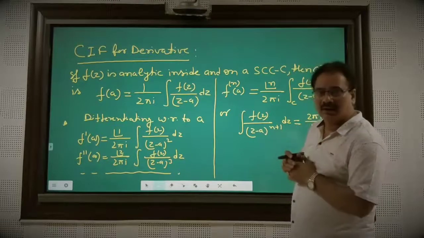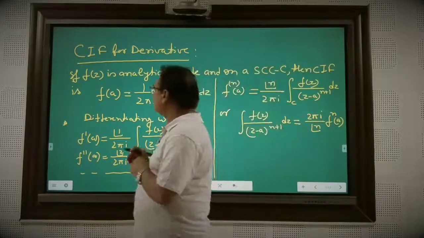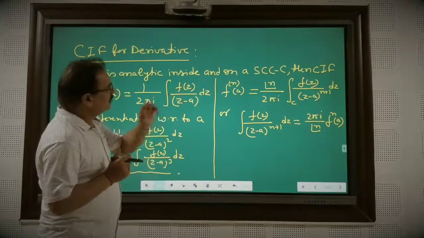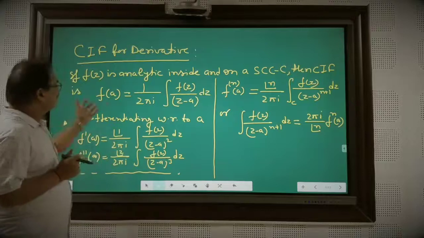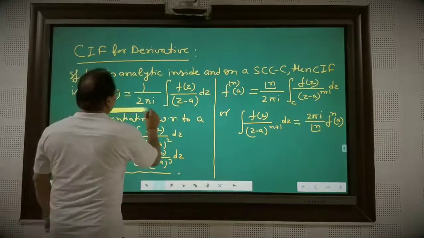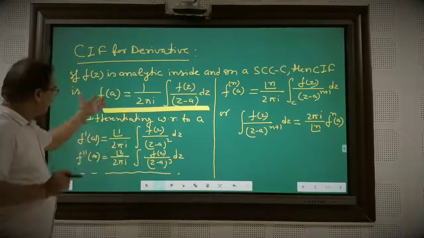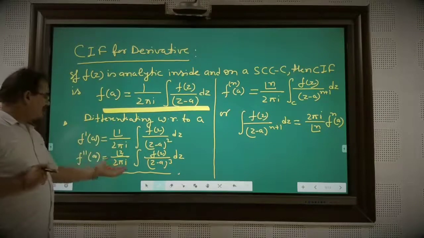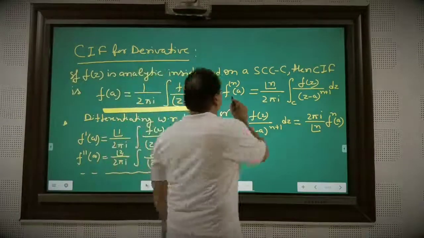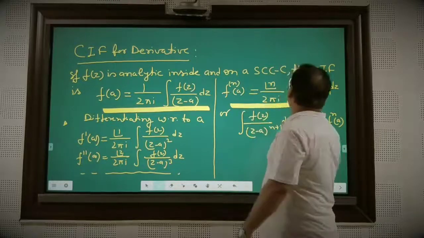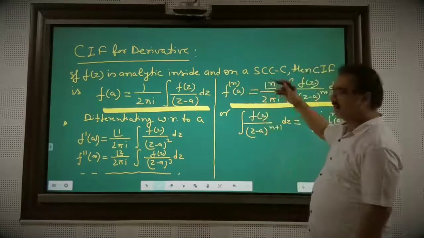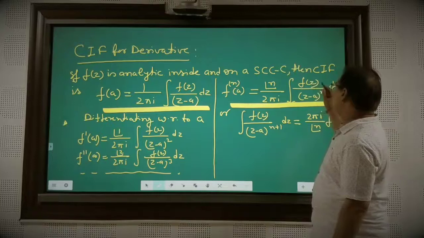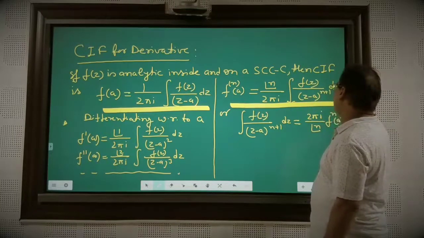What about the derivative? Cauchy's integral formula for derivatives. If f(z) is analytic inside and on a simple closed contour C, then the Cauchy integral formula is expressed as this: f(a) is equal to this. Then you can very easily get the derivative term. f'(a) we may write like this, f''(a) we may write like this, and finally we will get this formula, that is, the nth derivative f^(n)(a) is equal to n factorial divided by 2πi times the integral over the closed curve C of f(z) divided by (z minus a)^(n+1) dz.